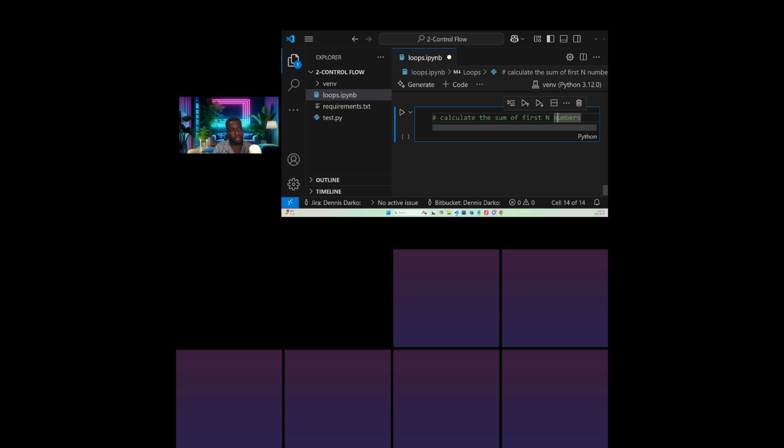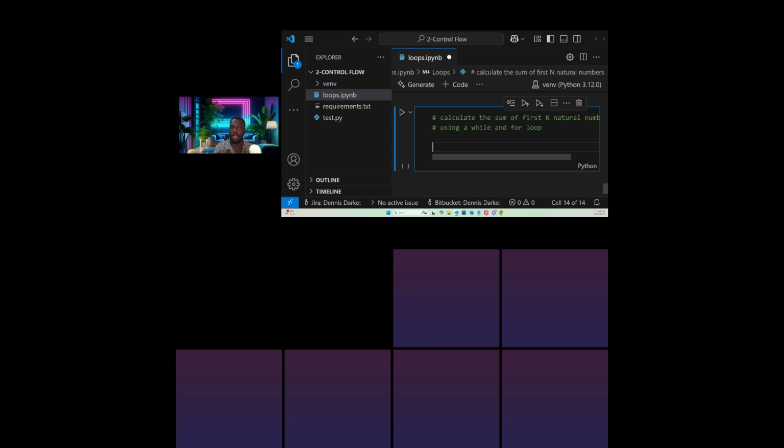Let's make it natural numbers. Do you guys know natural numbers? They're just the normal numbers: 1, 2, 3, 4. So let's say we want to calculate the sum of the first n natural numbers using a while loop and a for loop. Okay, let's do this.